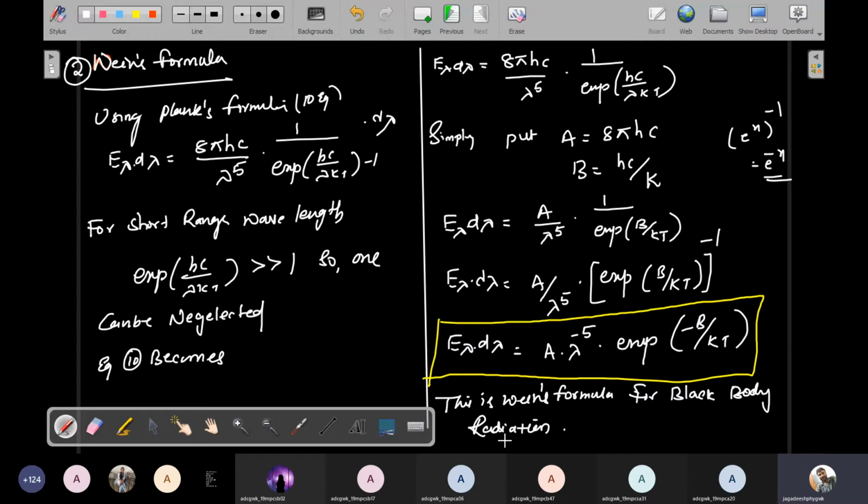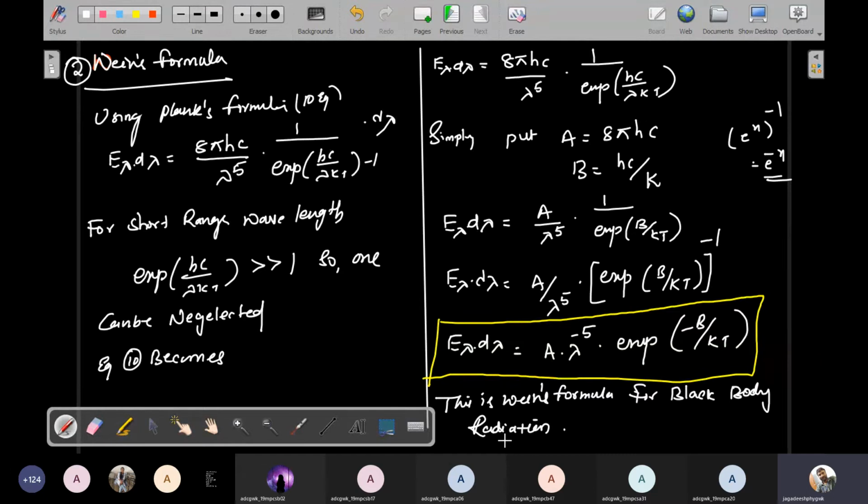So he put 8 pi hc as the constant capital A, and hc by k as the constant capital B. Simply substituting the constants, he finally obtained one equation. That is called Wien's formula. Wien's displacement is different and Wien's formula is different.